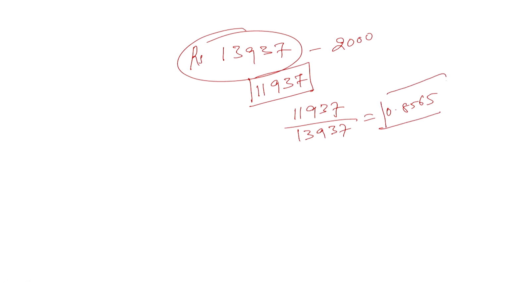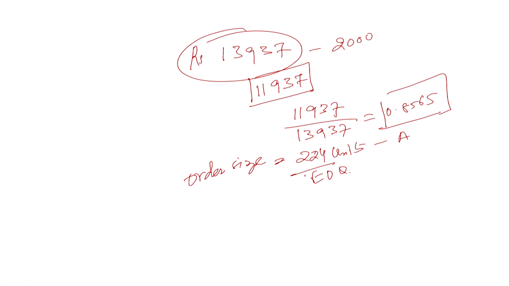Now we have to rework the whole process in the ratio of this restricted capital to unrestricted capital, which is 0.8565. If you work this out, what will happen? What was our order size earlier? Our order size earlier was 224 units. That was what we called the economic order quantity, EOQ, for product A, or raw material A. So the order size was 224 when we had unrestricted working capital available.